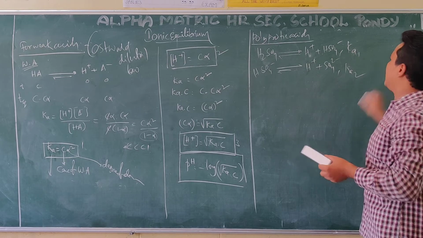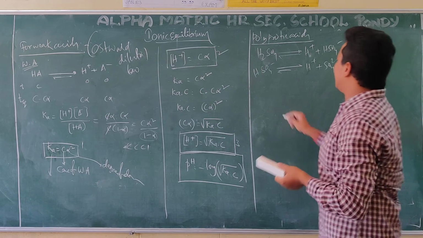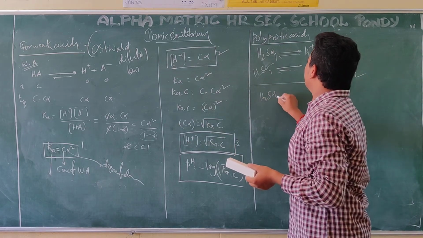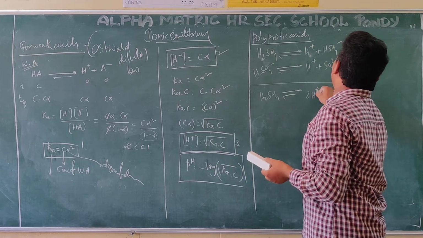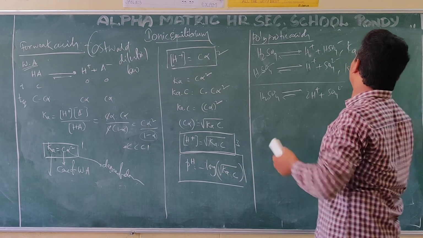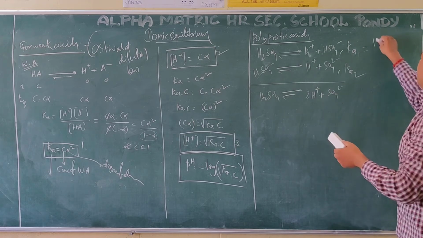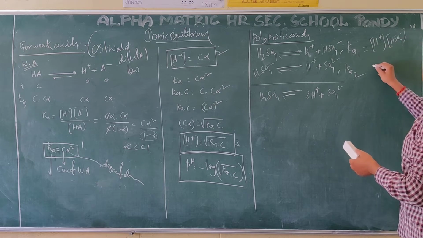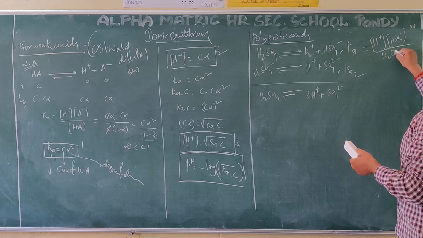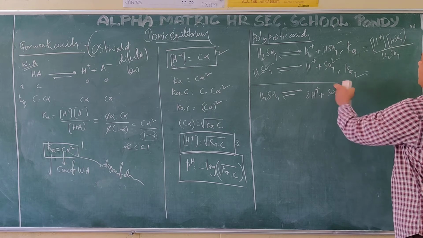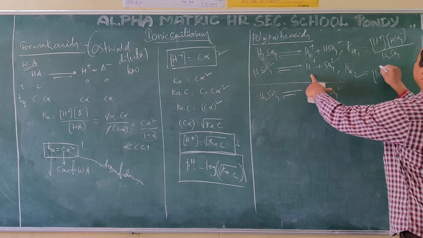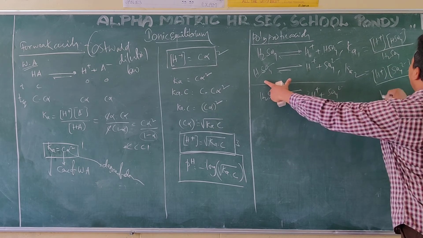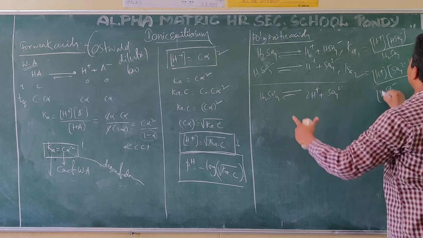Ka1, Ka2, because these two are acids. At the time we add them, what is coming? These two get cancelled. H2SO4 gives 2H plus and SO4 2 minus. Here, what is the K value? H plus concentration into HSO4 minus concentration by H2SO4. Ka2 is H plus concentration into SO4 2 minus concentration by HSO4 minus concentration.